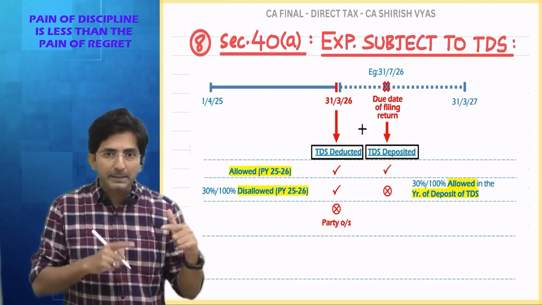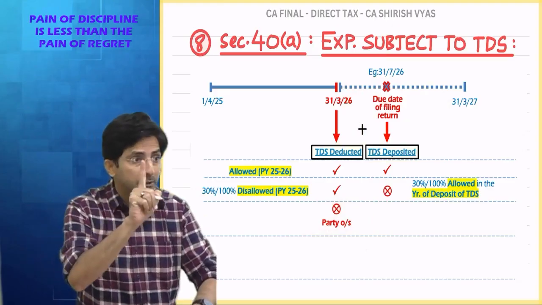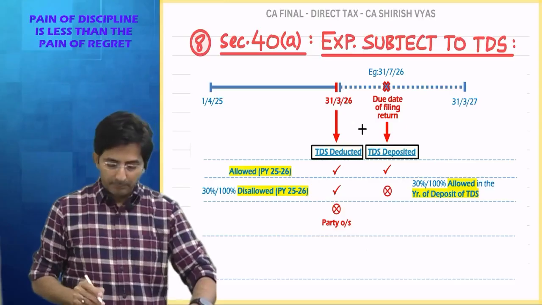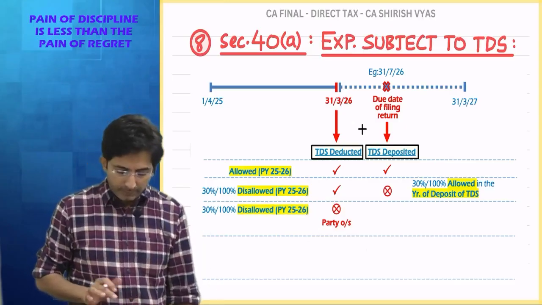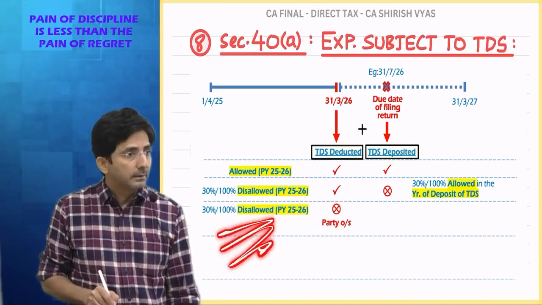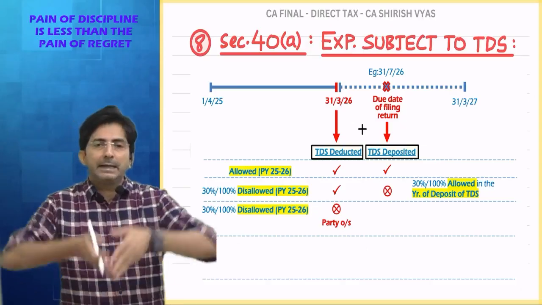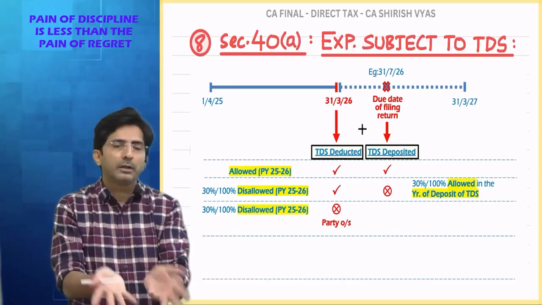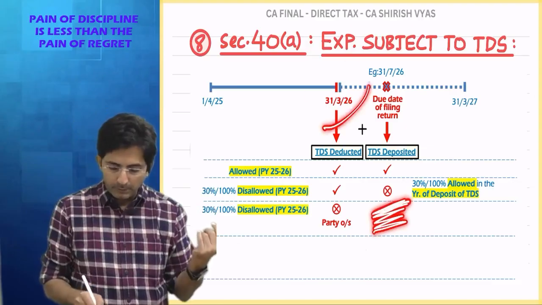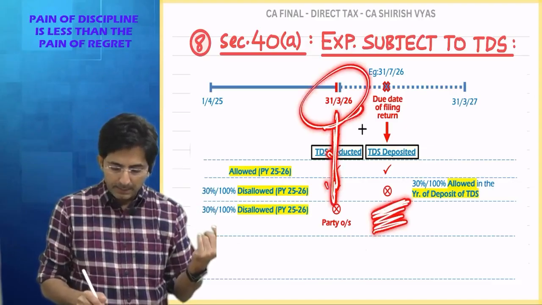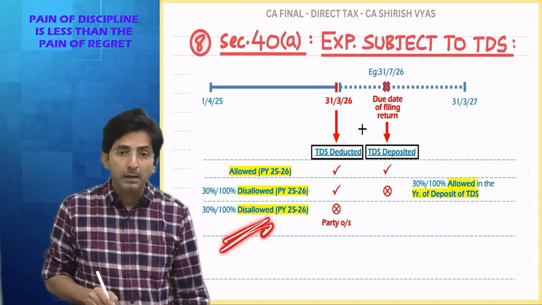What was the entry I passed? Advertisement account debit to party's account. The party was outstanding. So tell me, in the current year what will happen now? In the current year I will have to suffer disallowance because I have to deduct as well as deposit. I didn't even deduct, so depositing is immaterial. And this is immaterial for me because by 31st March, I didn't create a TDS provision in my books. So it will become disallowed.